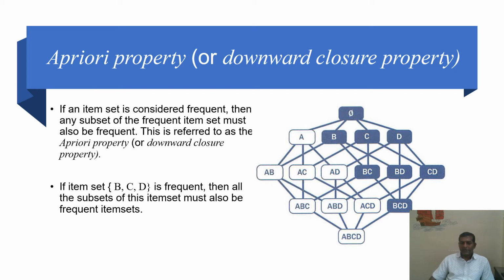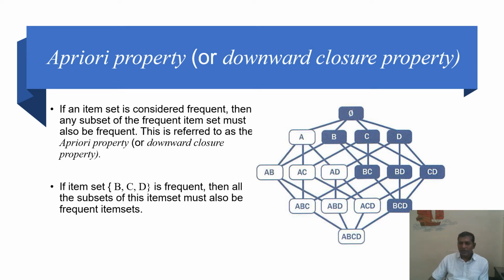So this is an example. If item set BCD is frequent, meaning these three items are regularly purchased, then BC, BD and CD are also regularly purchased. It means the subsets of BCD are BC, BD and CD. Subset of BC is BC.